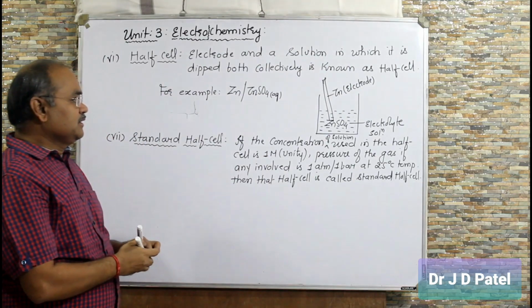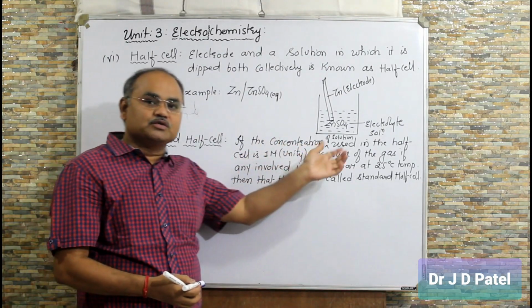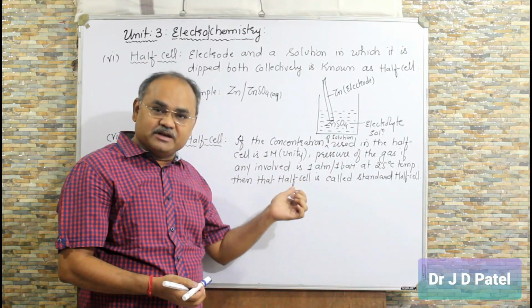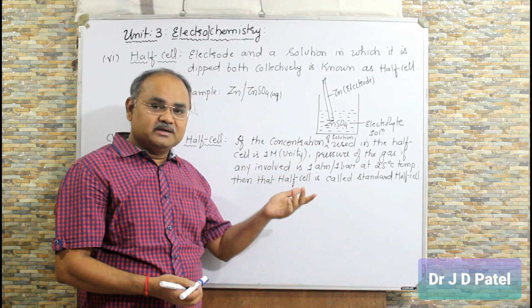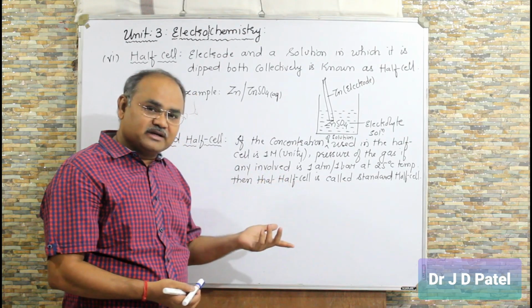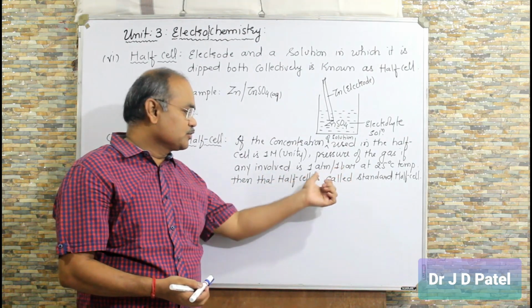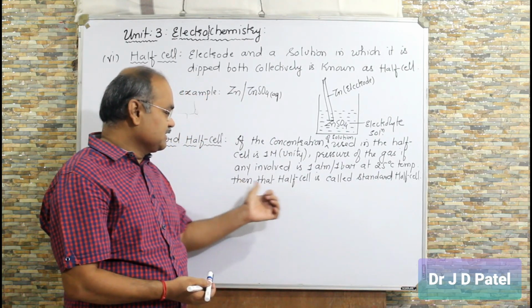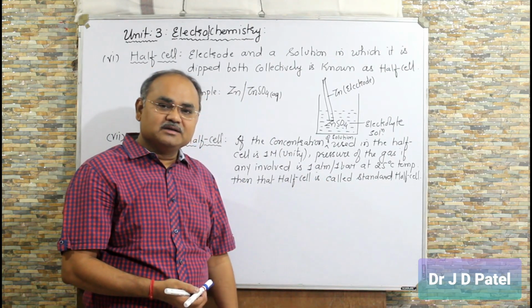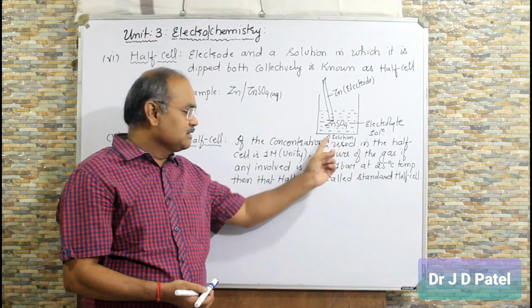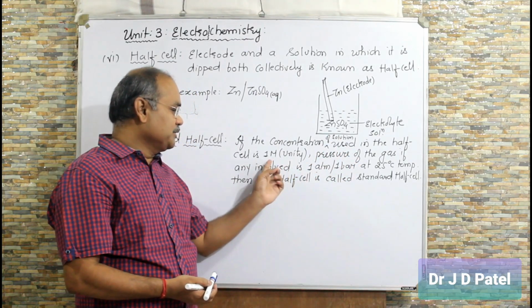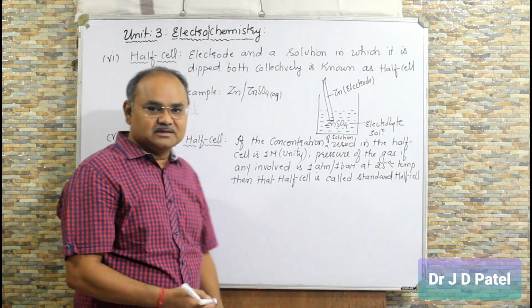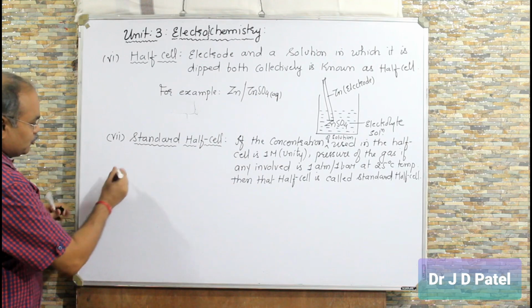Clear? If the concentration of the solution used in the half cell is 1 molar, you can say unity. Pressure of the gas, if any, involved, means if your half cell is a gas electrode, then pressure is involved. It should be 1 atmosphere, you can say 1 bar, at 25 degrees Celsius temperature. Then that half cell is called standard half cell. For standard, the conditions are pressure should be 1 atmosphere, concentration should be 1 molar, and temperature should be 25 degrees Celsius. Right? One more point.